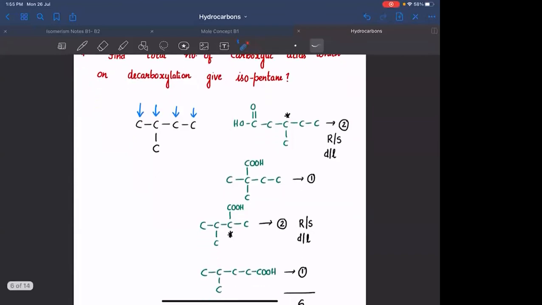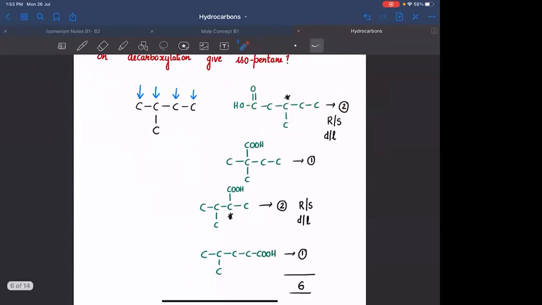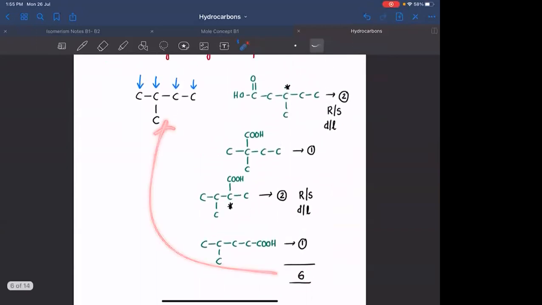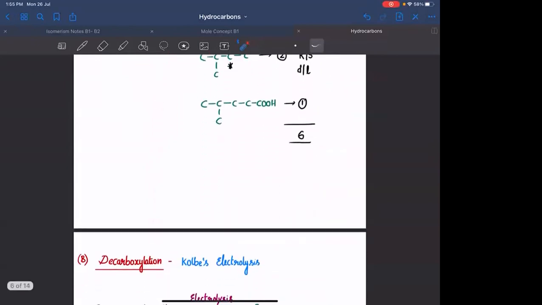Okay. You also need to see for the isomerism, stereoisomerism. If you are attaching a COOH here, this particular carbon is becoming chiral. So this can exist in two different forms. Similarly, if you are attaching COOH here, this carbon itself is becoming chiral. So this can also exist in two different forms. यहाँ पे there is no chiral carbon, so एक ही है. यहाँ पे भी chiral carbon नहीं है, एक ही है. So in total you can have 6 different carboxylic acids which lead to the formation of the same alkane, which is isopentane. Okay, clear है? ठीक है.